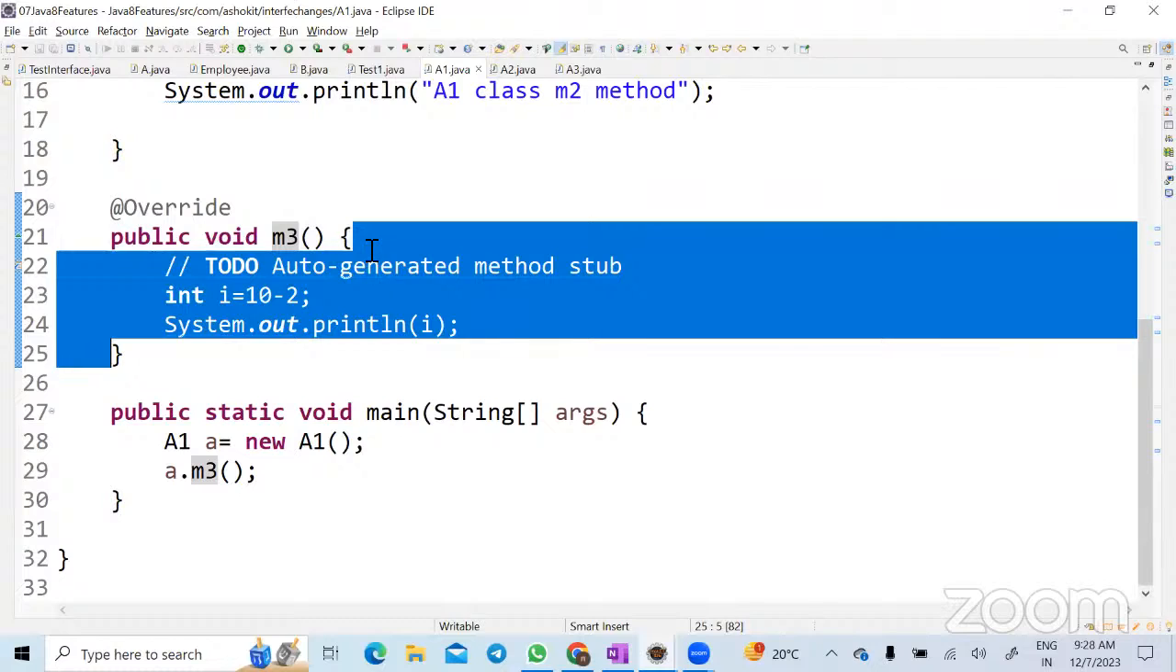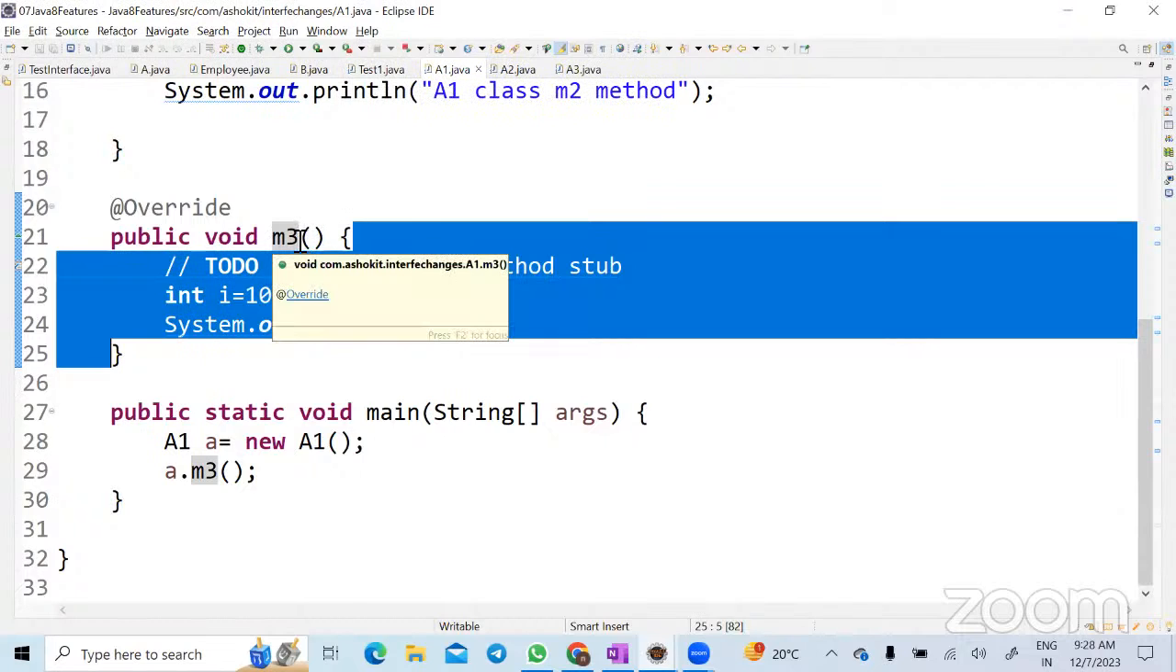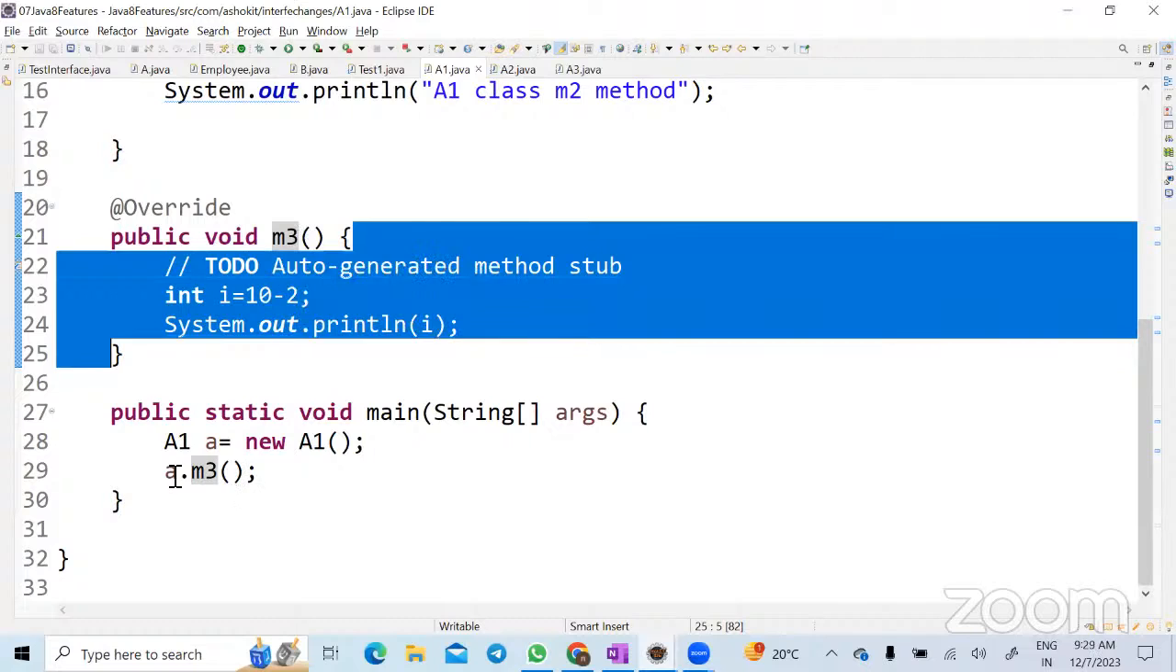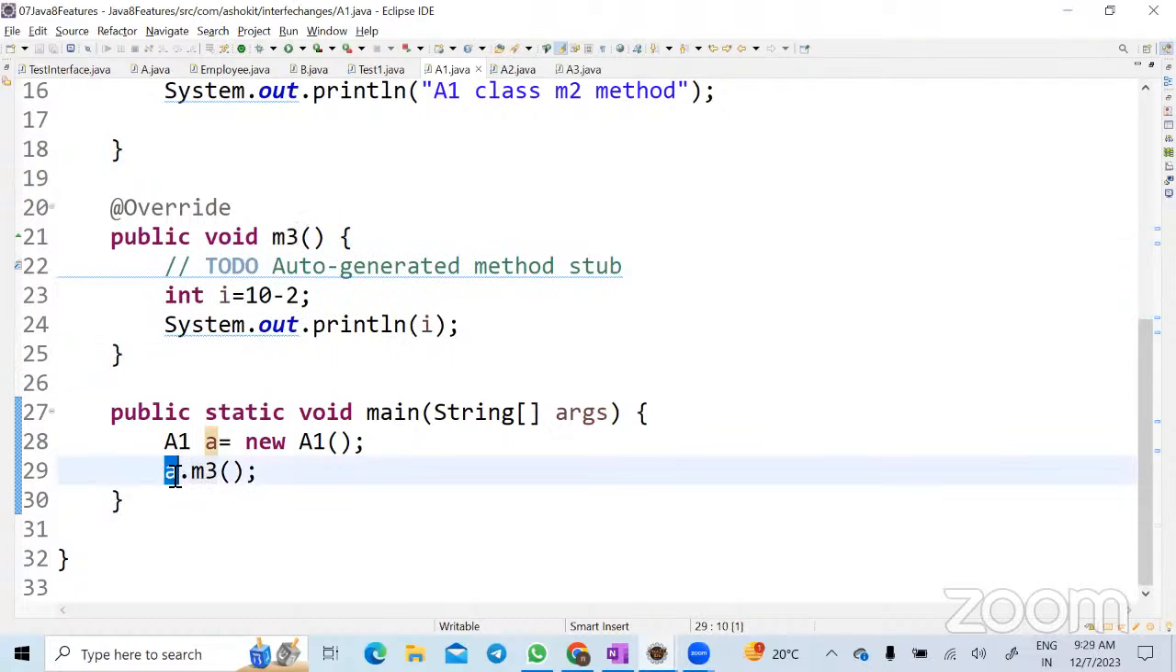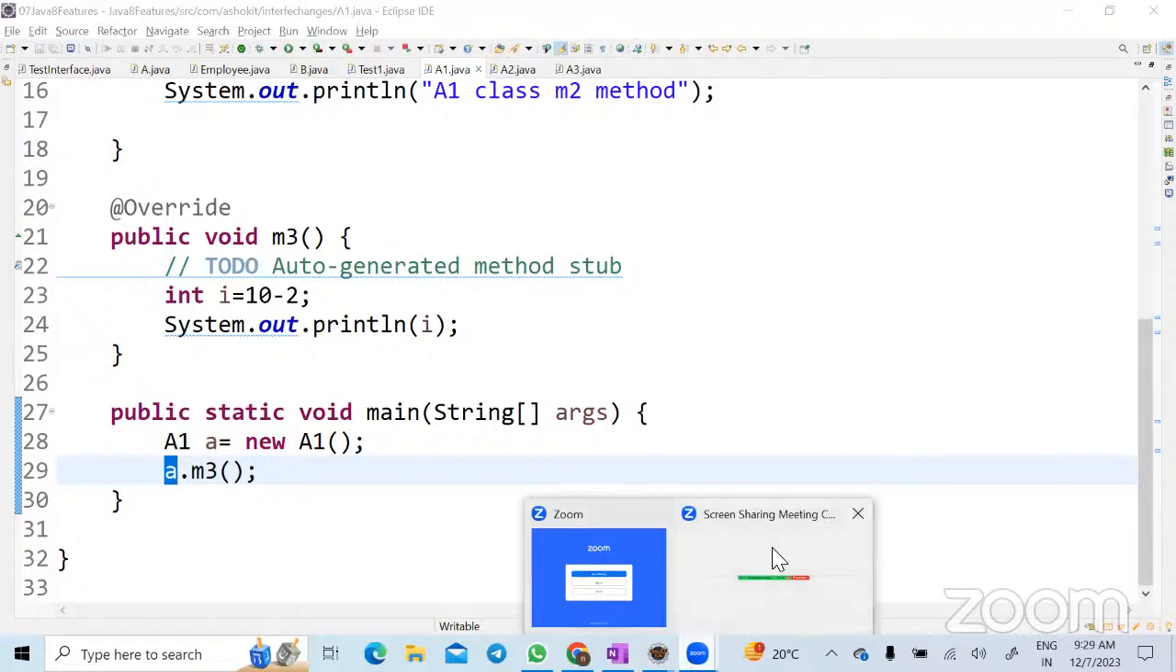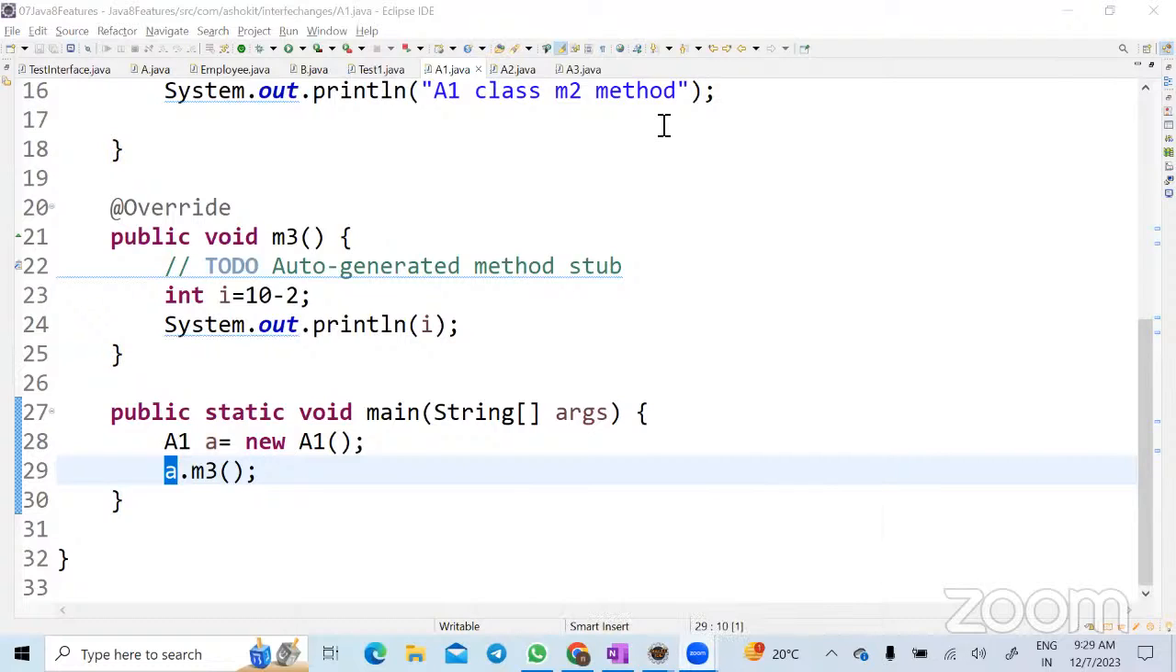But I have a requirement. Sometimes I want to call the interface default method. So if I'm overriding it, is it possible to call the interface default method by using a child object? Always it calls the overridden method, right? So, are you able to get my question, what I'm trying to ask? Yes.